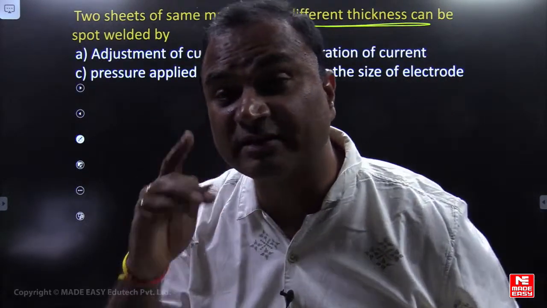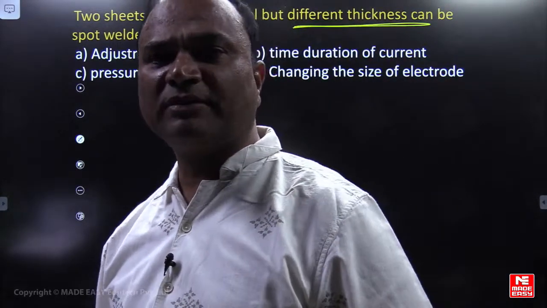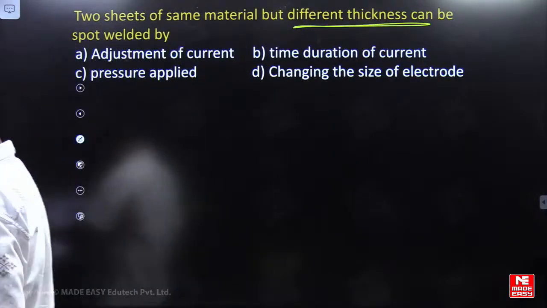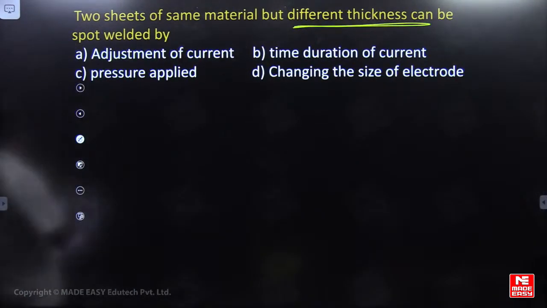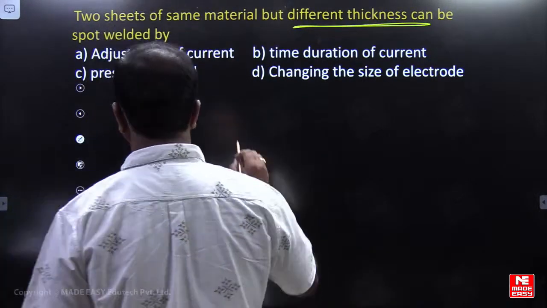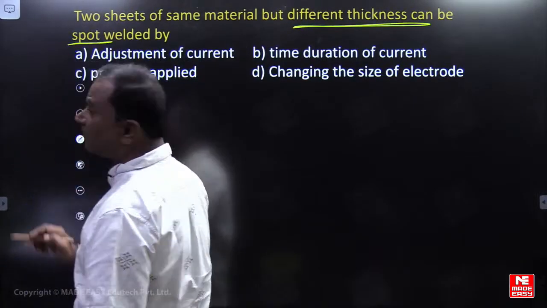Spot welding is resistance welding, my dear. Please read the question. Spot welding means resistance welding, na?